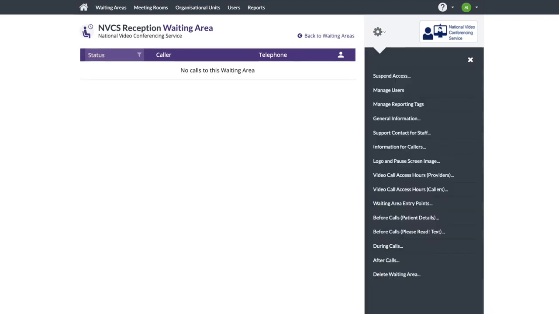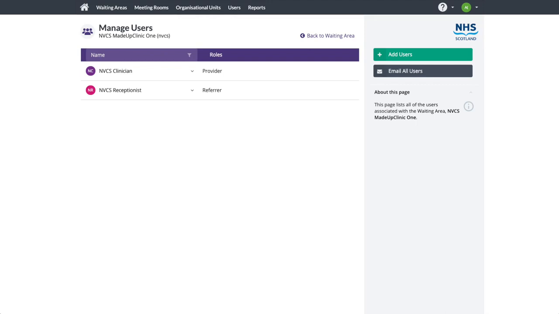We've covered adding users before. The service provider role allows somebody to see a patient. The referrer role allows somebody to transfer a patient they've joined in another waiting area to this waiting area. Let's see a reception in action.